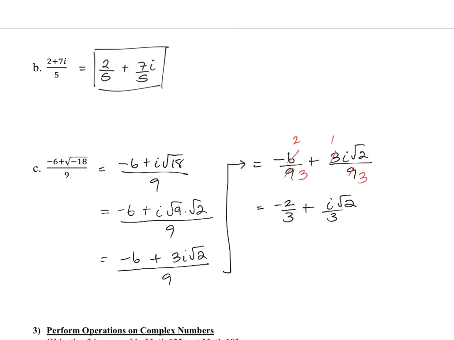So the question is, are we done? Can we box our answer? Technically, this is not in the correct complex form. Why? We need to have i at the end. So let's rewrite this last term: root 2 over 3, i. Now you might ask, why are we putting i at the end there all the time?